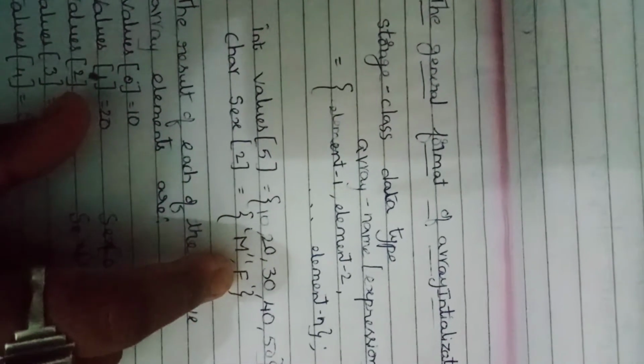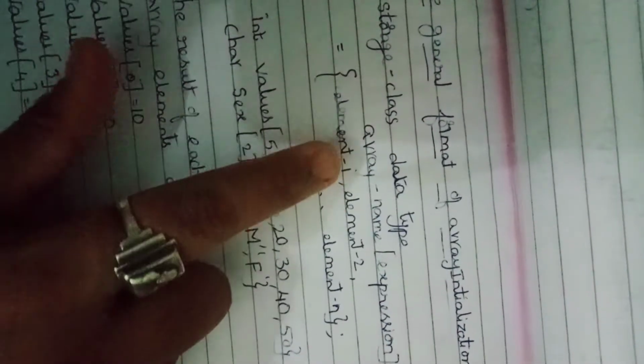And next, the second one: char sex[2] equal to male and female. Here char is the data type and sex is the array name, and the array elements are male and female, two elements.